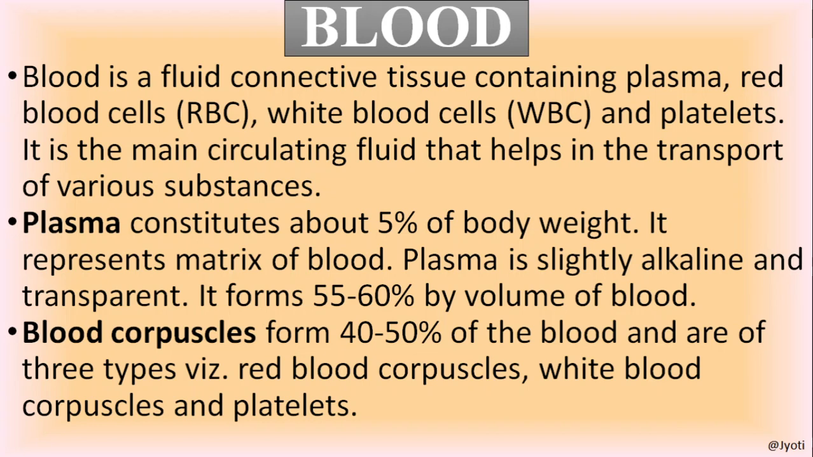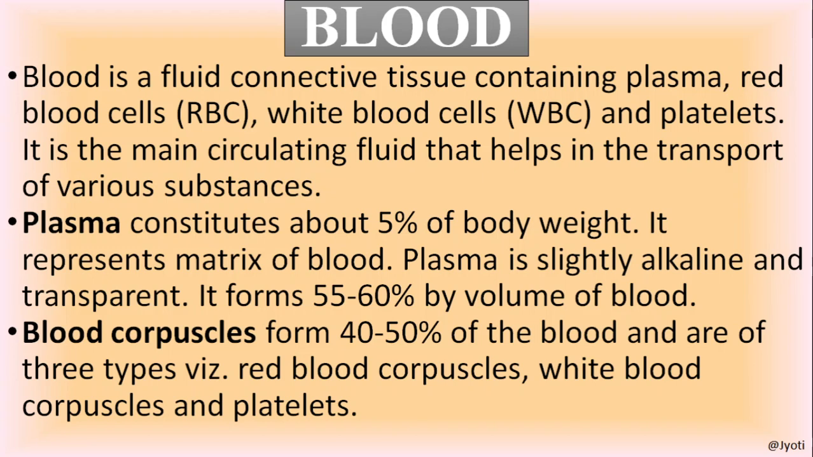And the blood is the main circulating fluid that helps in the transport of various substances to and from different parts of the body, like amino acids, glucose, carbohydrates, lipids, enzymes, excretory materials, gases, etc. So all the substances, the end product of digestion as well as the excretory products, all are circulated by this blood. Now let us discuss what is plasma.